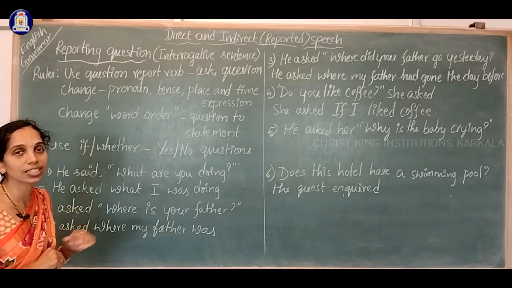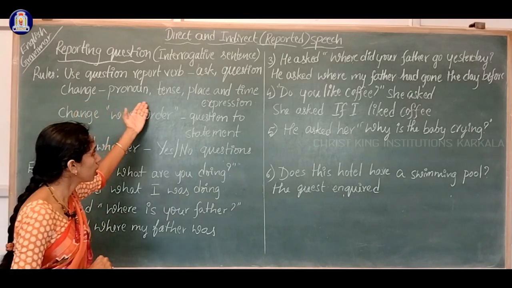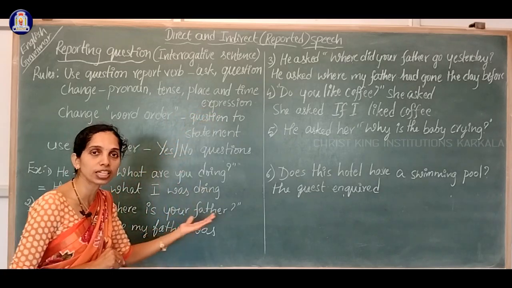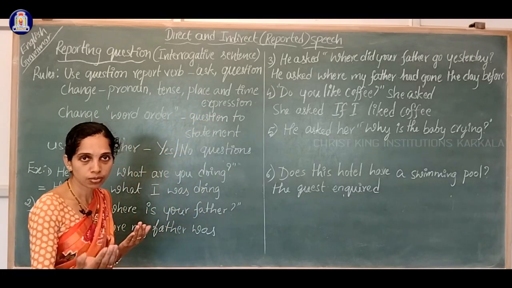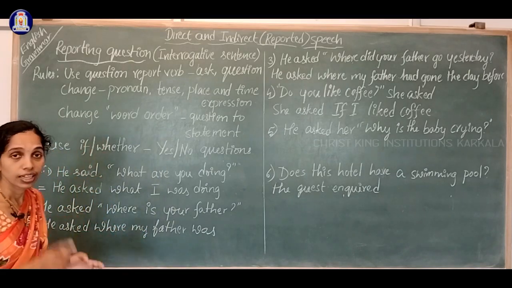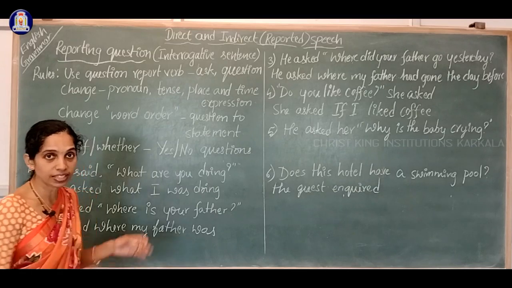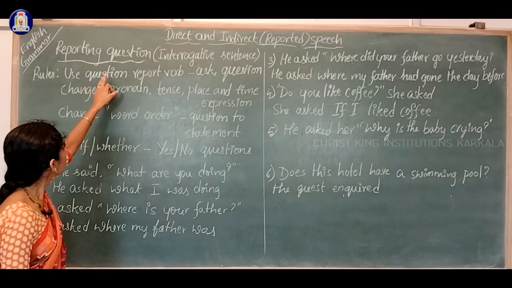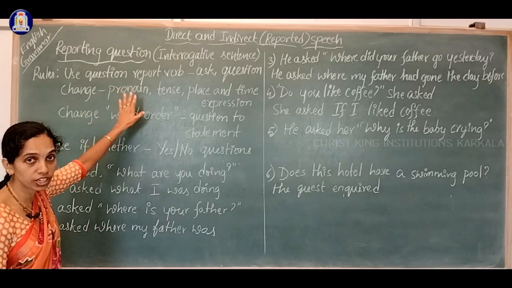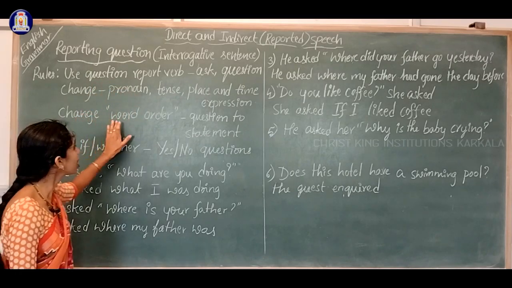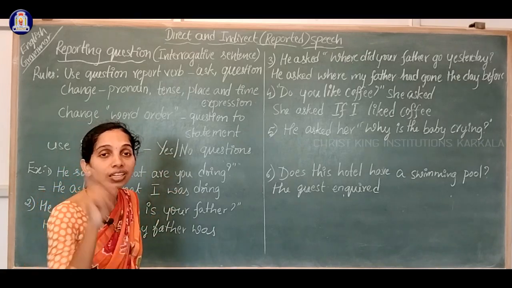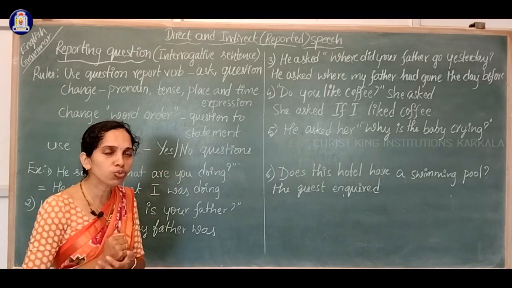And the second thing is we have to change pronoun, tense and place and time expressions as we did in the declarative sentences. Then the important thing here is, in writing the interrogative sentence into reported speech, we have to change the word order. Remember, we have to change the word order.